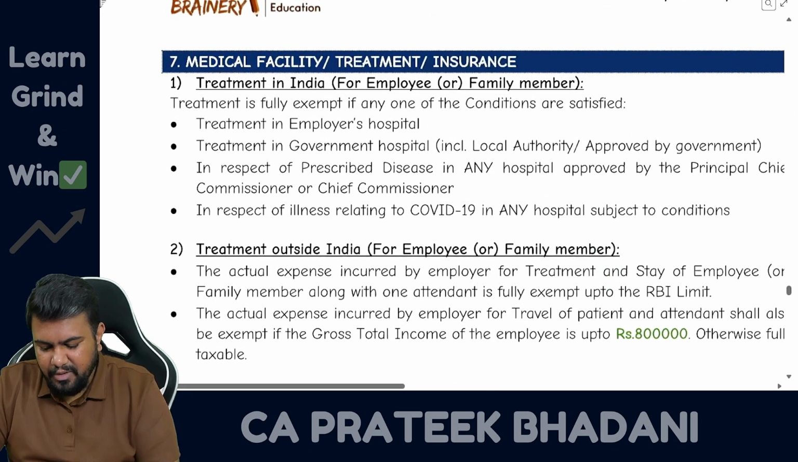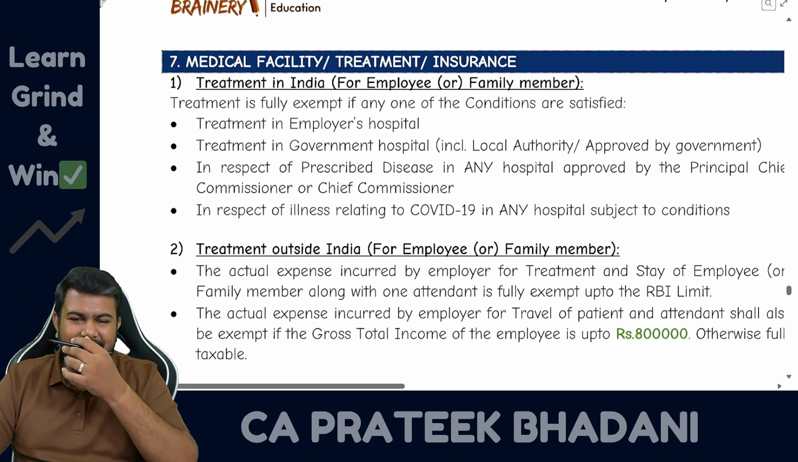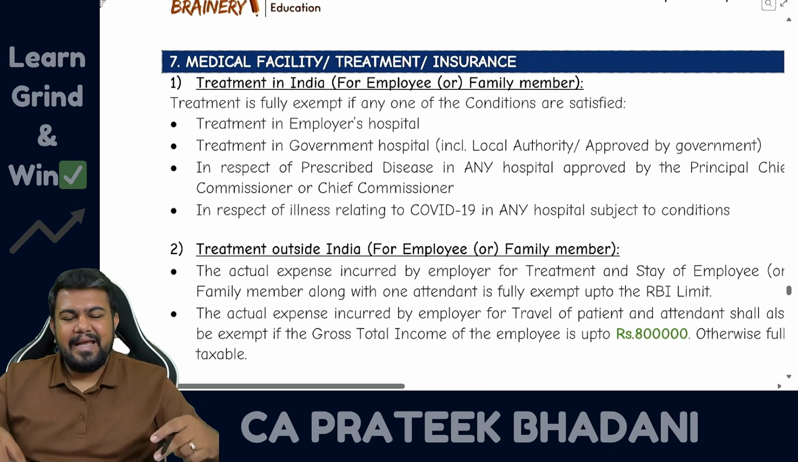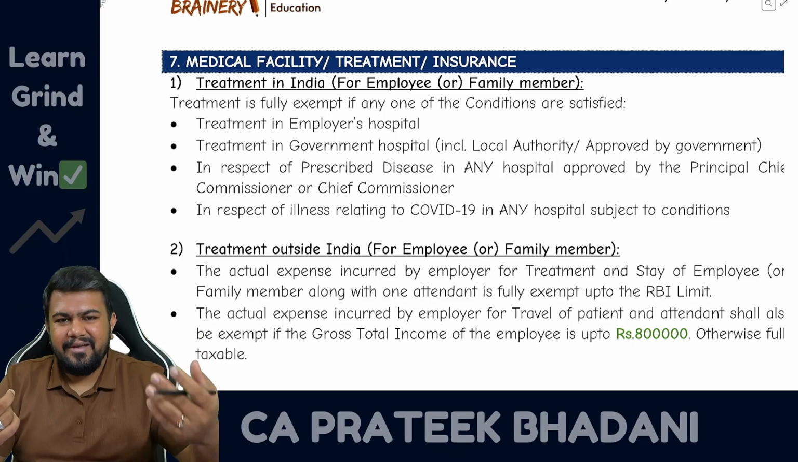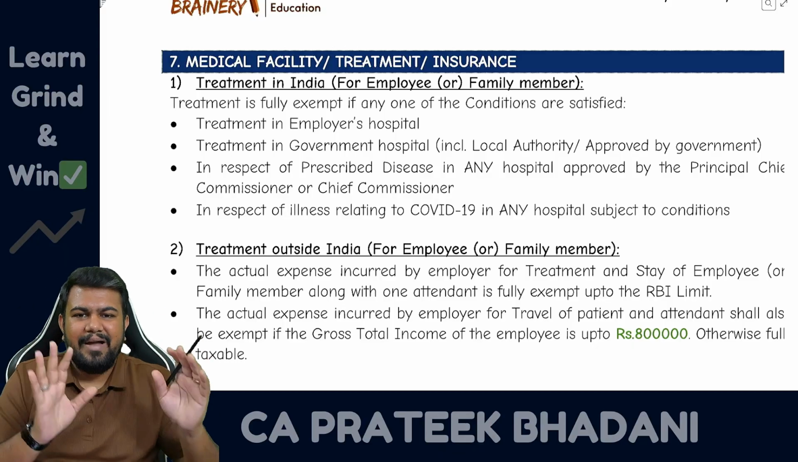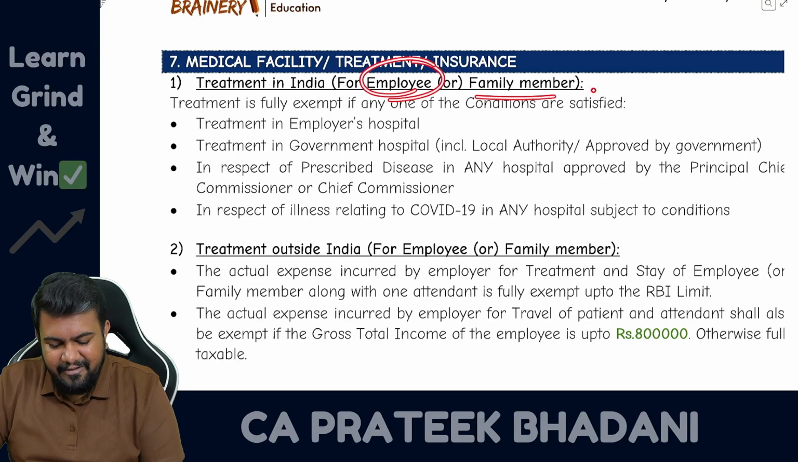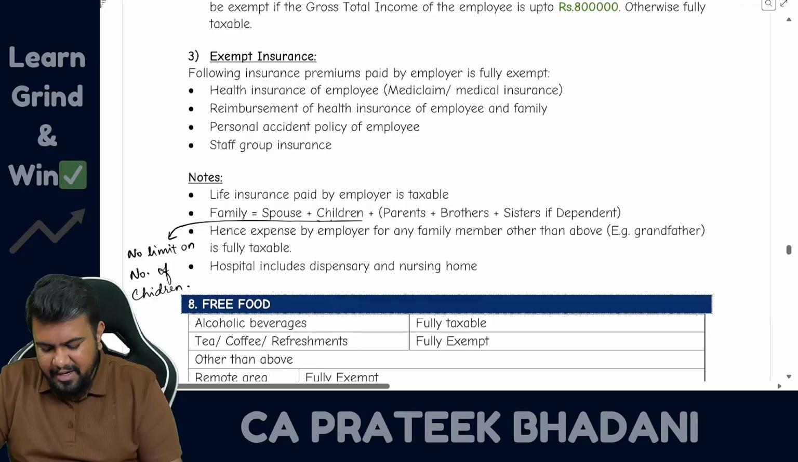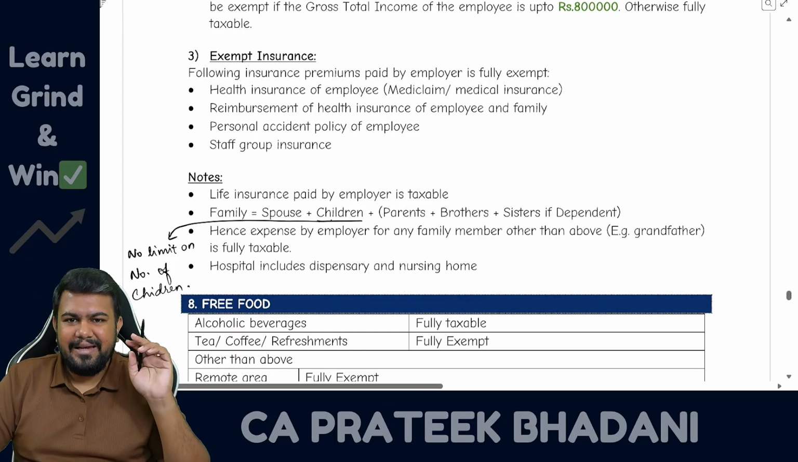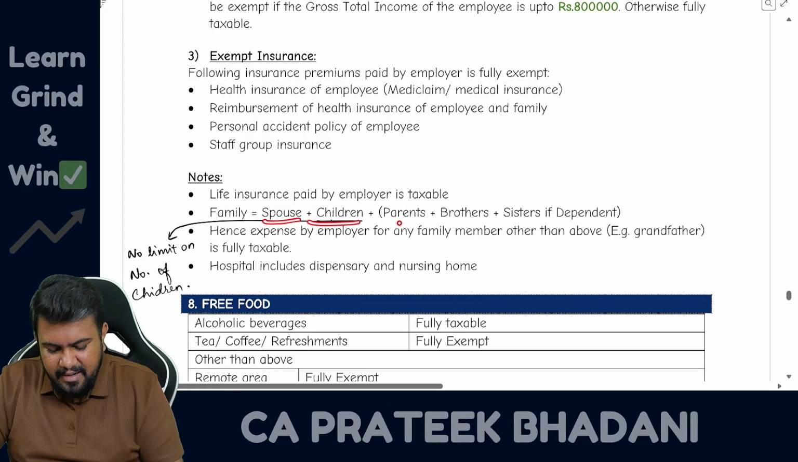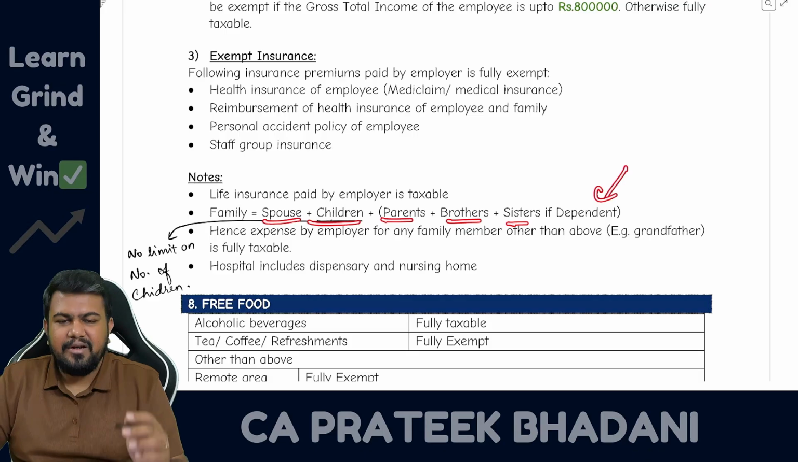Firstly, let us talk about treatment in India. What happens if the employer is either sponsoring or himself giving the treatment of the employee or family members in India? Here, the employee can get the treatment, family members can also get the treatment. Sir, who is a family member? This family member definition is there, no? It is similar to LTC, that is spouse plus children plus parents, brother, sister if dependent on the employee.